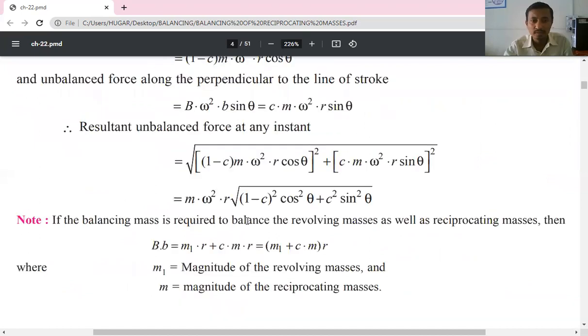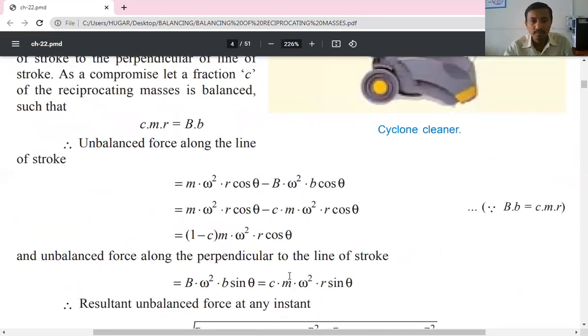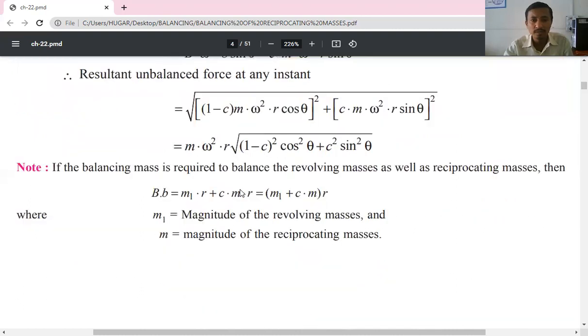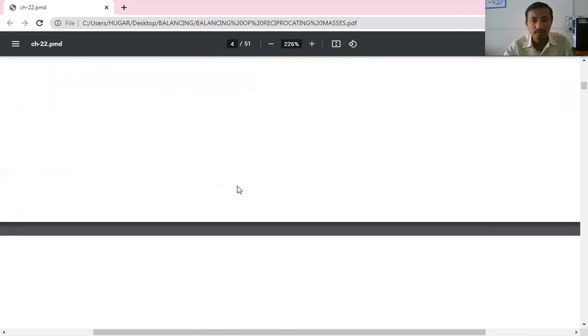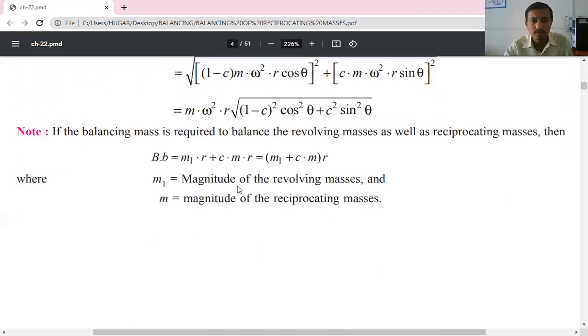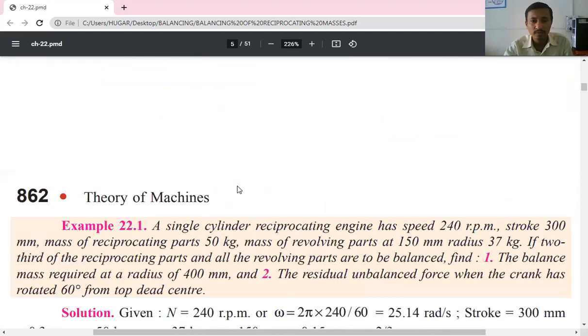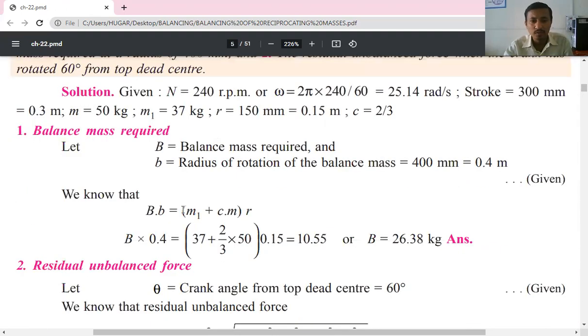So B into b is equal to (m1 plus c m) into r.